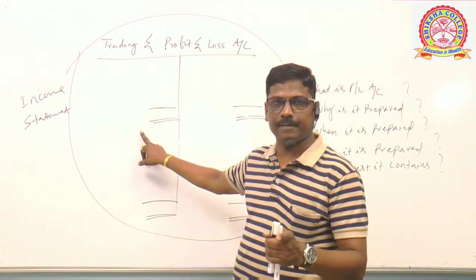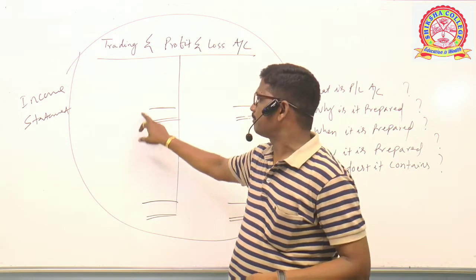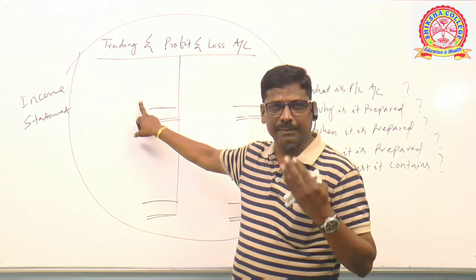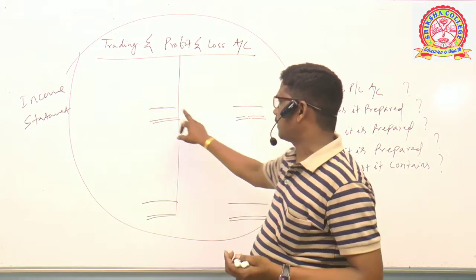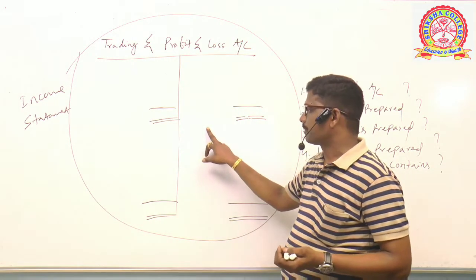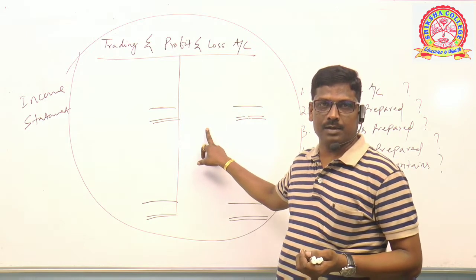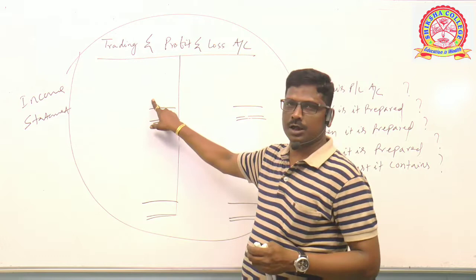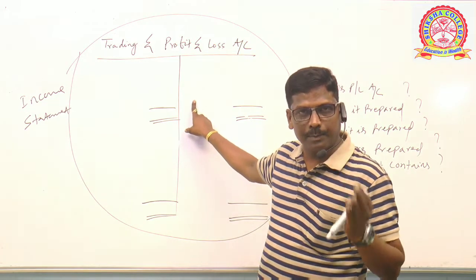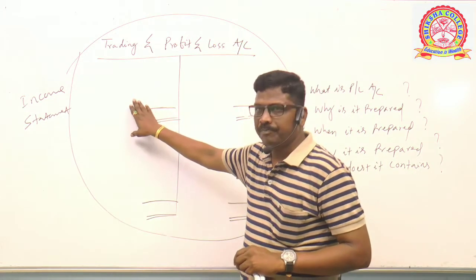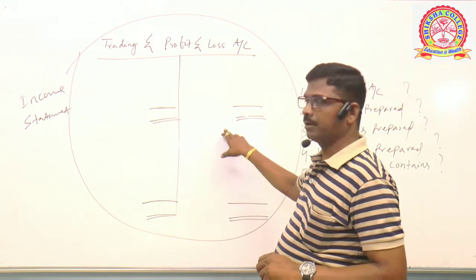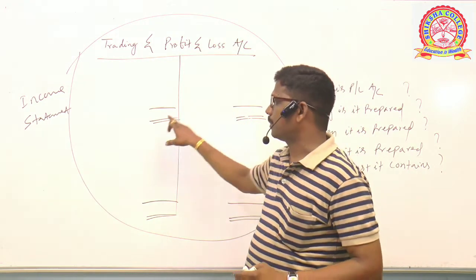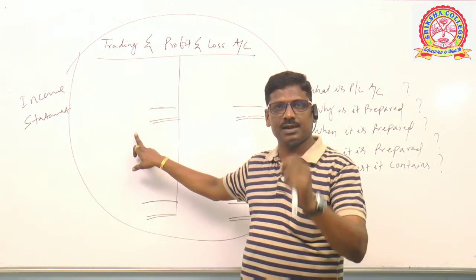That's the first item. In case of gross profit, the gross profit in the debit side of the trading account will be brought forward to the credit side of the profit and loss account as the starting point. Clear? You cannot have both gross profit and loss. You can have only profit or loss. In case of profit, the carried down will be brought down here as the starting point. In case of gross loss, the carried down will be brought down here as the starting point. That is the first item.